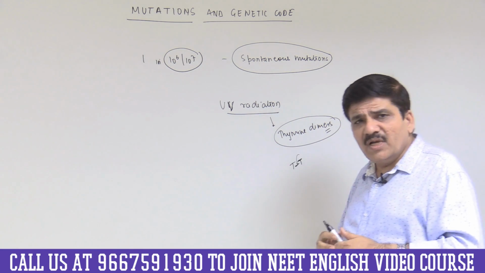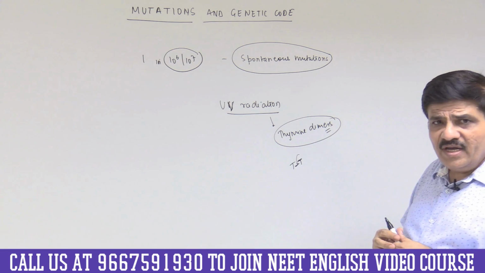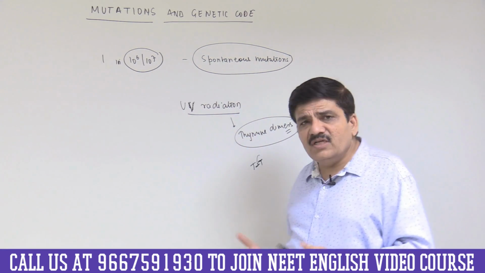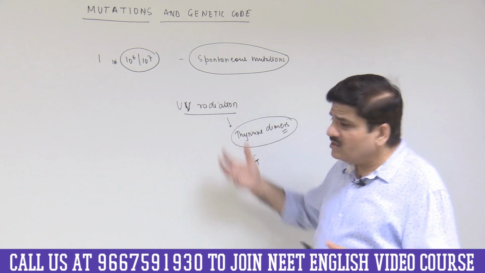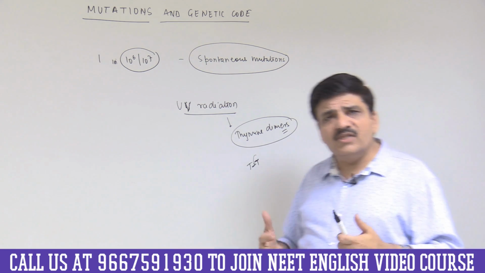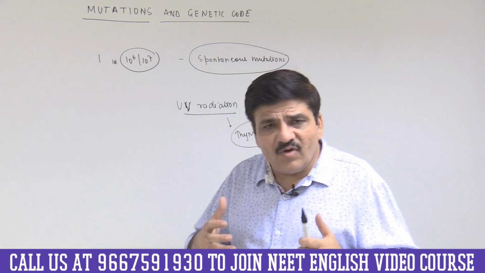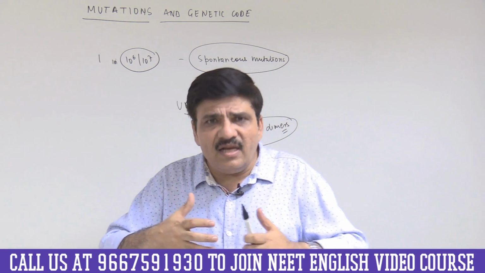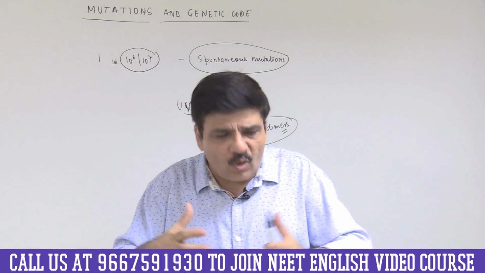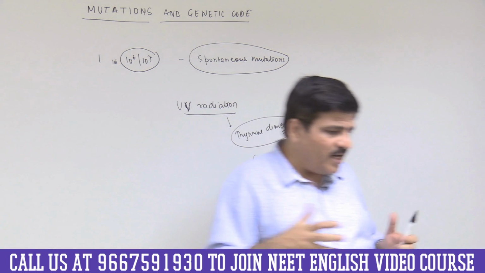One of the prime examples, as I told you, would be UV radiation. We talked about carcinogens as well. Other radiation, say for example gamma rays, is also responsible for creation of mutation. So now we have a broad idea of what exactly a mutation is, and what actually causes mutation.